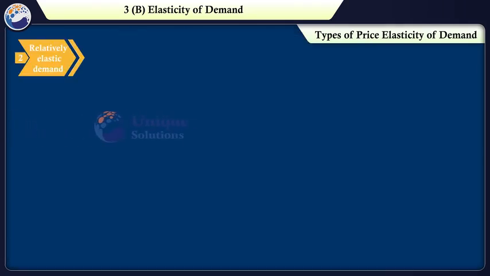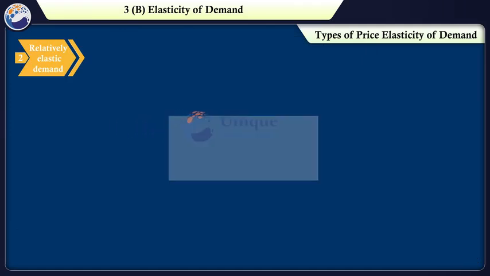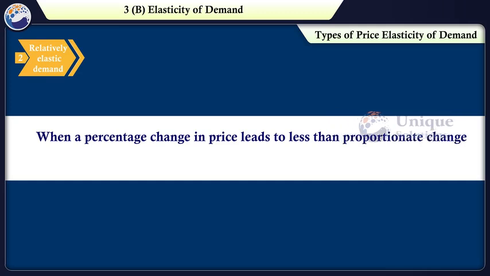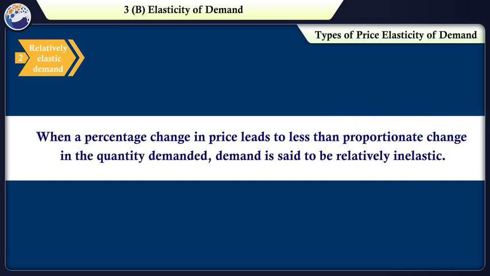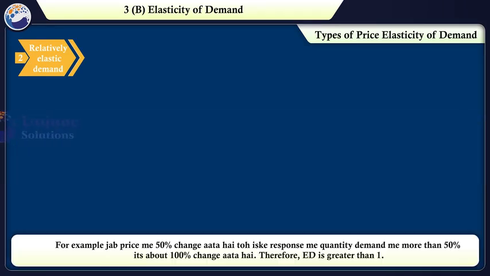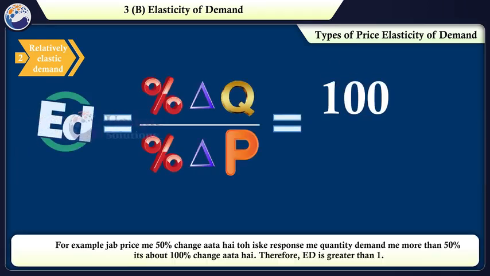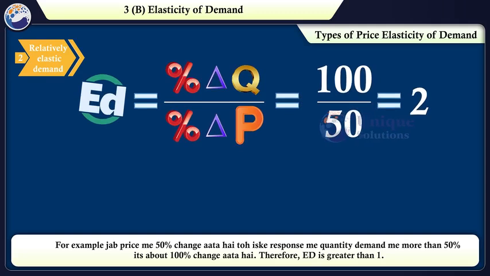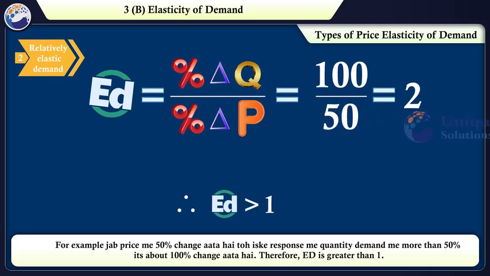Second, relatively elastic demand. When a percentage change in price leads to more than proportionate change in the quantity demanded, demand is said to be relatively elastic. For example, जब प्राइस में 50% चेंज आता है तो इसके रिस्पॉन्स में क्वांटिटी डिमांड में मोर देन 50% इट्स अबाउट 100% चेंज आता है. Therefore, ED is greater than 1.